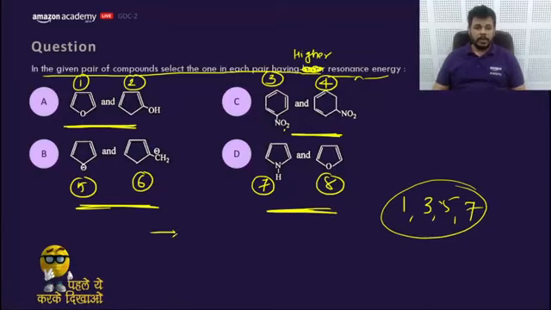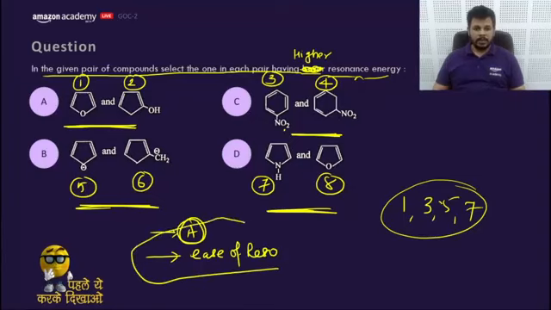You need to consider 3 points here. First is aromaticity. If a compound is showing aromaticity, that means that would be having higher resonance energy. Next is ease of resonance. These two concepts can help you decide the compound having higher resonance energy.